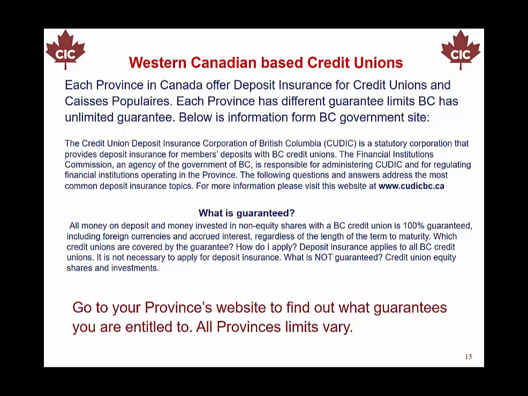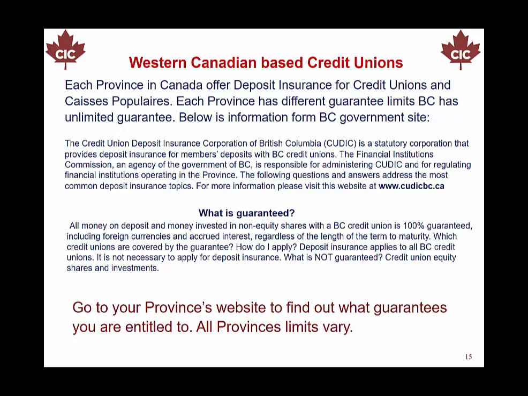The Credit Union Deposit Insurance Corporation of British Columbia is a statutory corporation that provides deposit insurance for members' deposits with BC credit unions. The Financial Institutions Commission, an agency of the Government of BC, is responsible for administering CUDIC and for regulating financial institutions operating in the province.